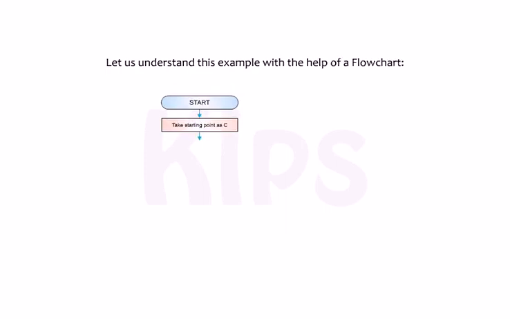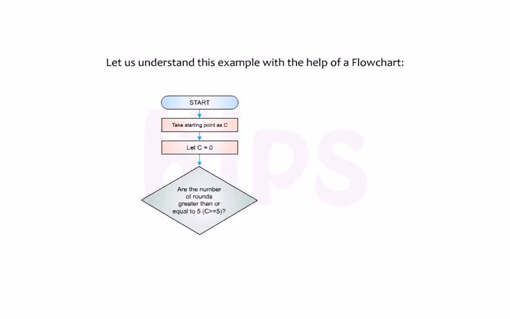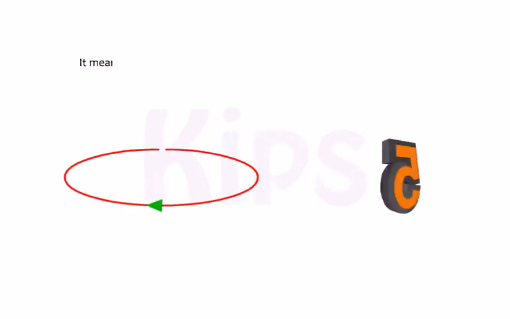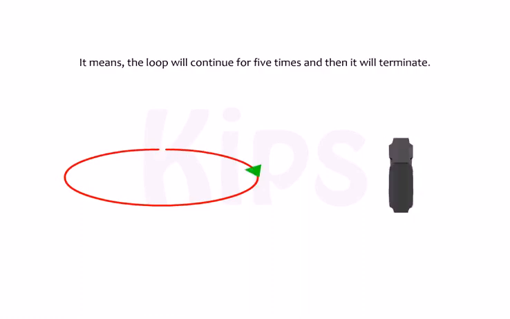Start, then go to take starting point as C. Let C = 0. Are the number of rounds greater than or equal to 5? C >= 5. No. C = C + 1. Take more rounds. Yes. Stop. This process will continue until the value of C becomes 5. It means the loop will continue for 5 times and then it will terminate.